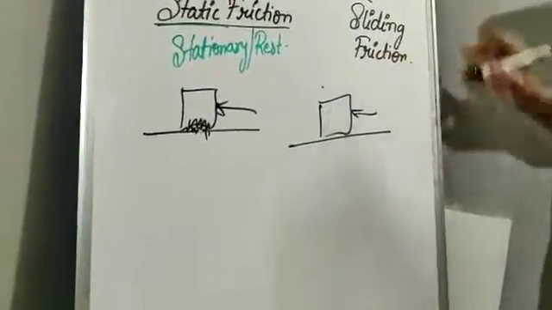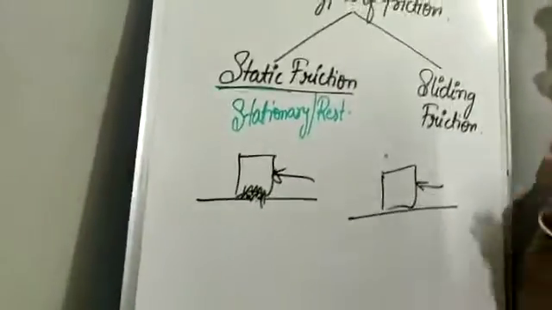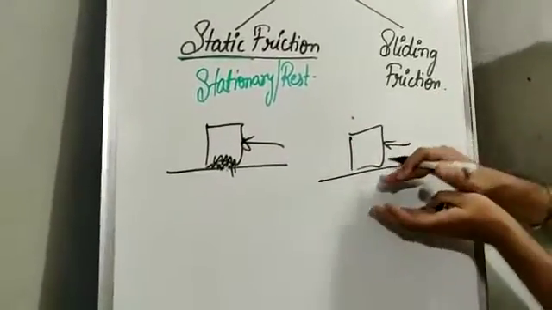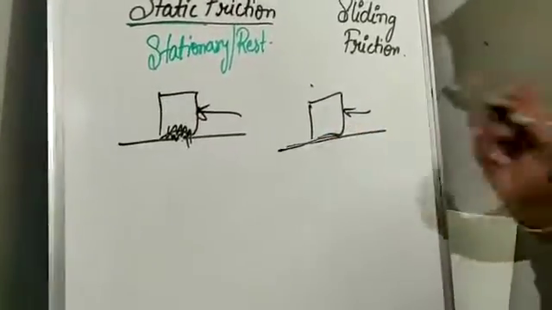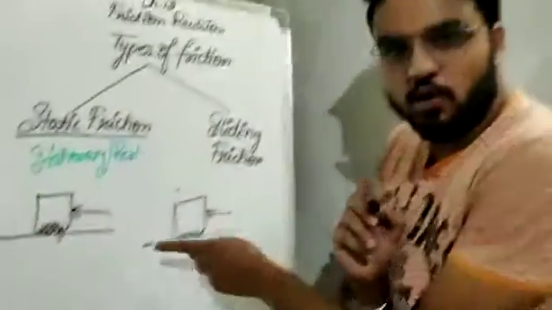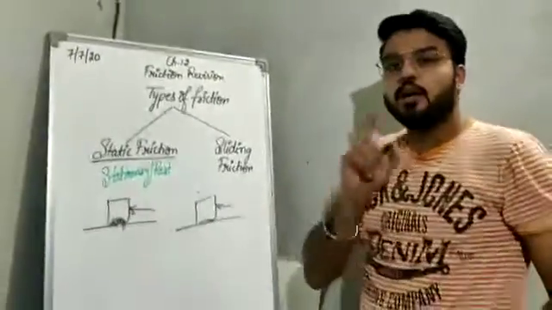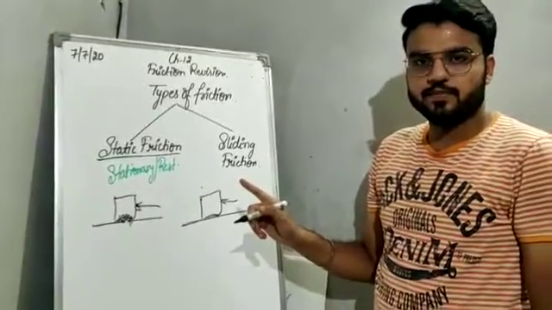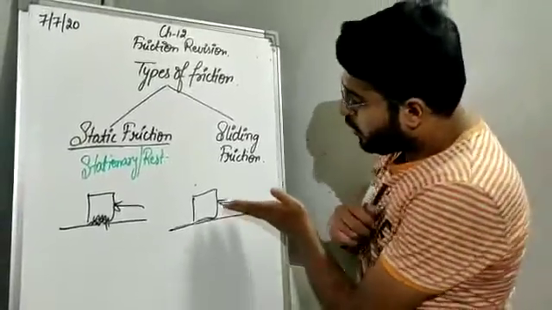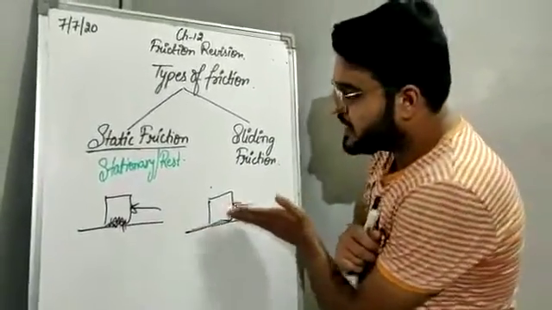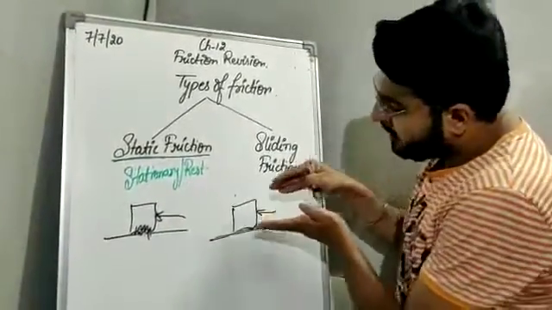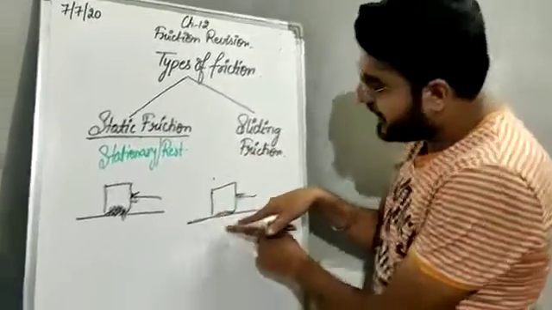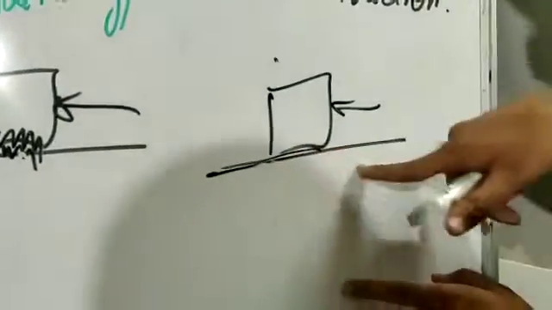The interlockings have been unlocked, and the box is sliding over the surface. Now when the box started moving, the surface of the box is sliding over the surface of the floor.